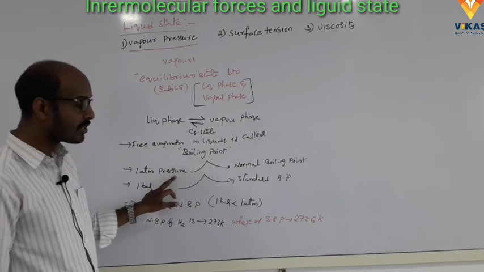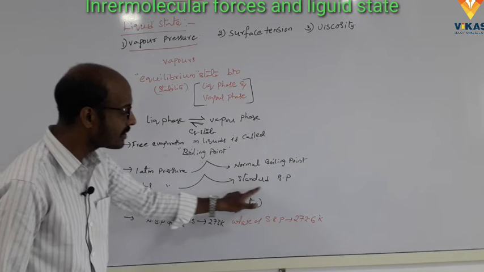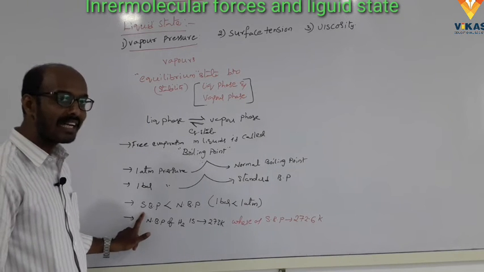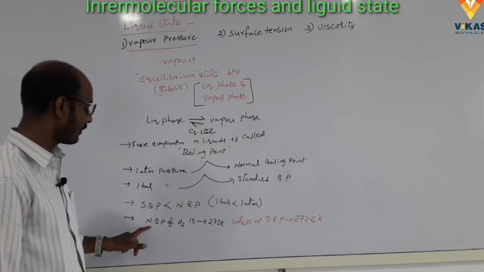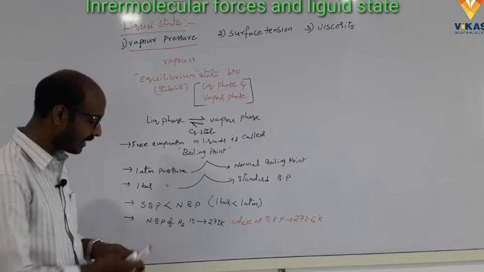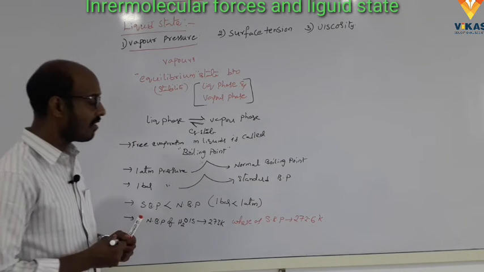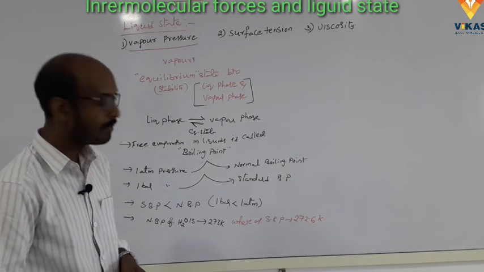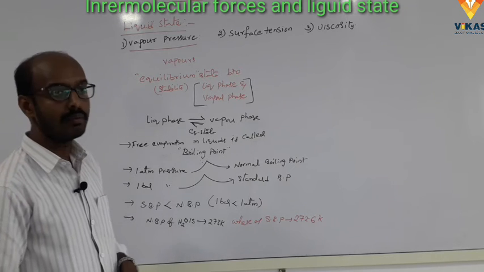One atmosphere pressure of the boiling point is called normal boiling point. One bar pressure of the boiling point is called standard boiling point. The standard boiling point is slightly less than the normal boiling point, as 1 bar is less than 1 atmosphere. Normal boiling point of water is 273 Kelvin, whereas the standard boiling point of water is 272.6.